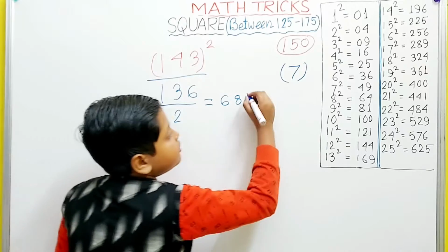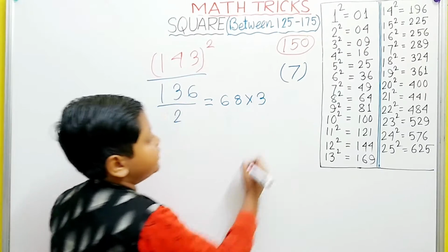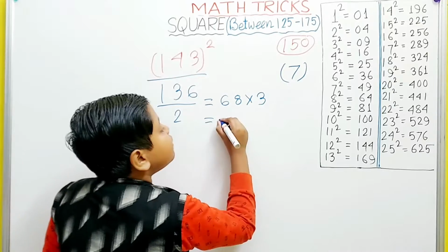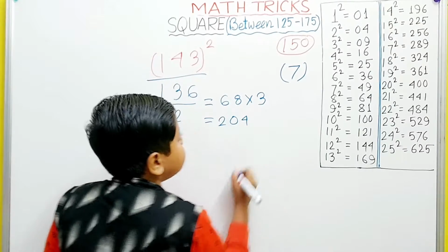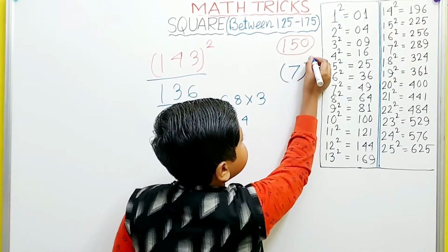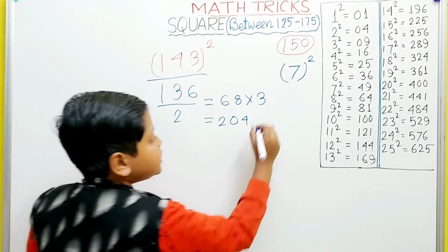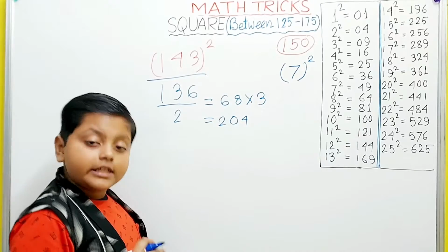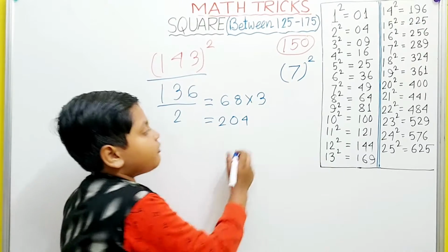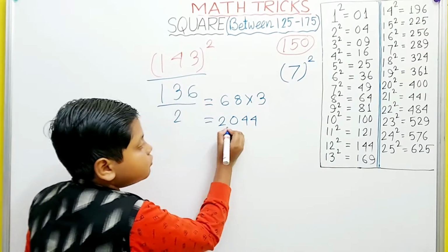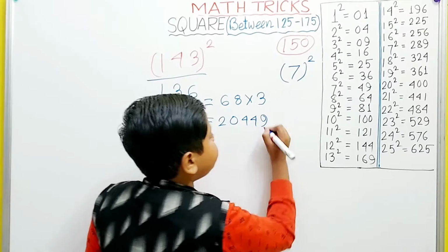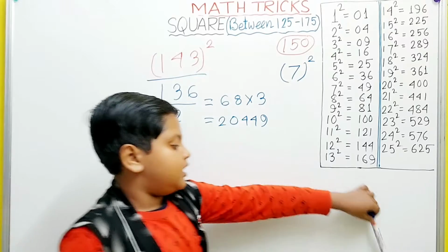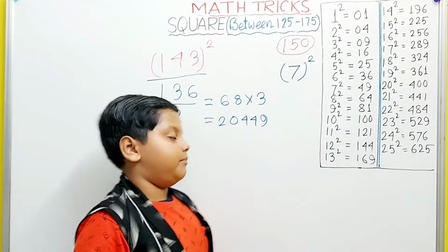Now we have to multiply this with 3 and we will get 204. Then we have to square 7, which is 49. Is 49 a two-digit number? Yes, it is. So we can write it next to 204. So 20449 is our final answer. Let's take the next number.